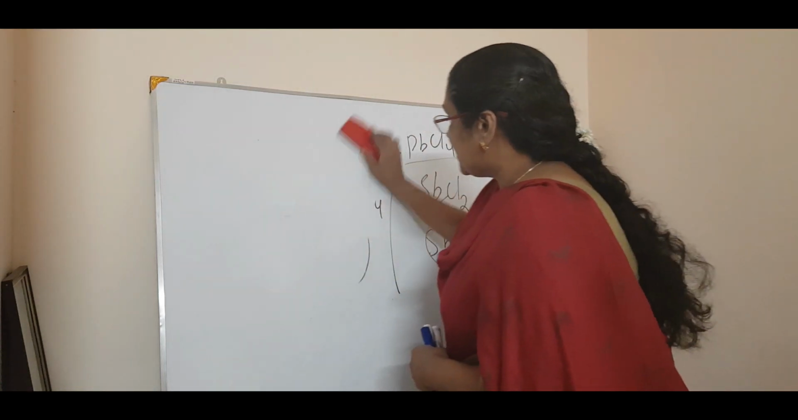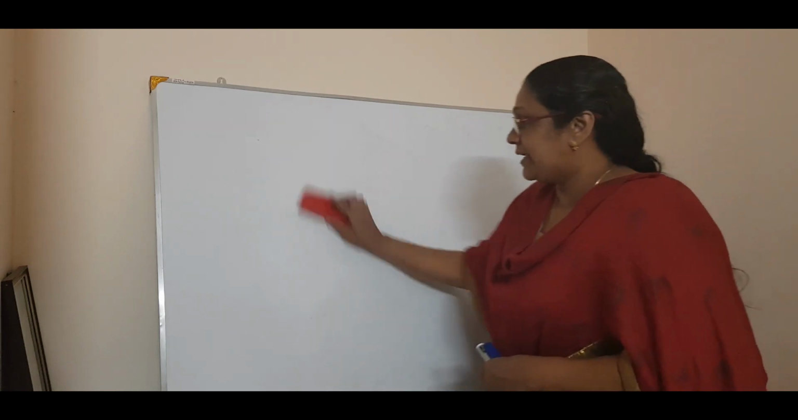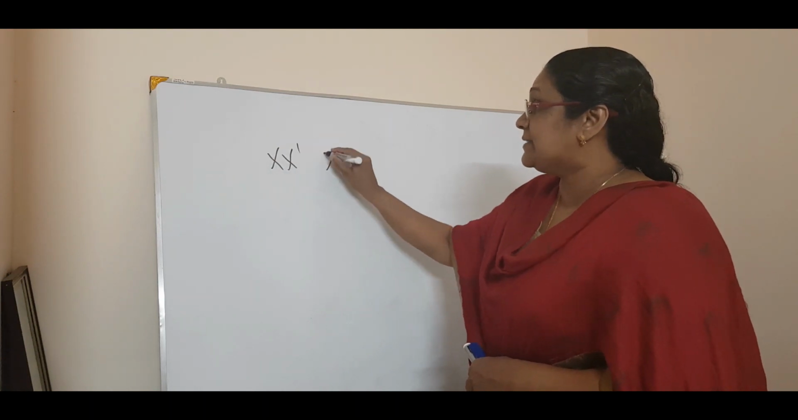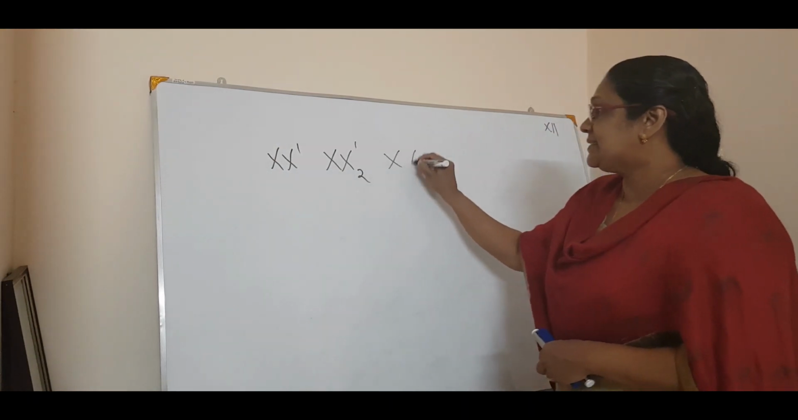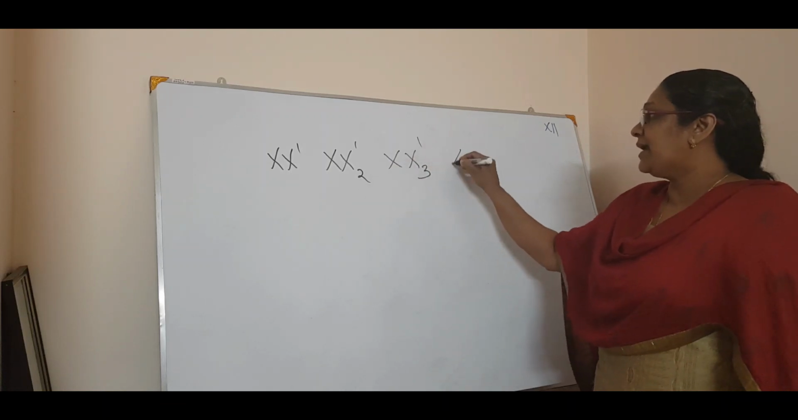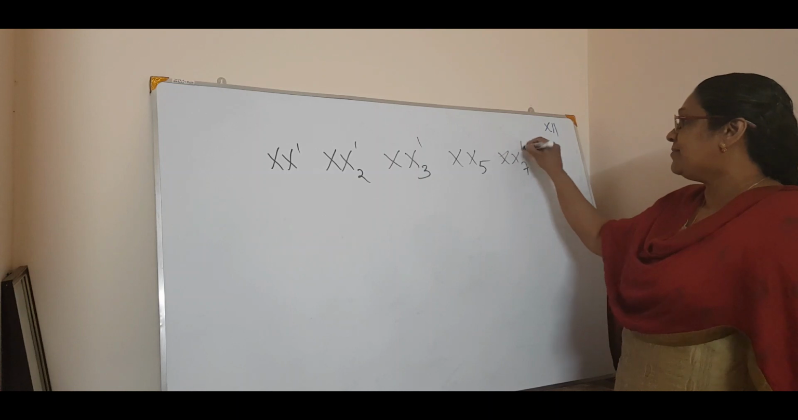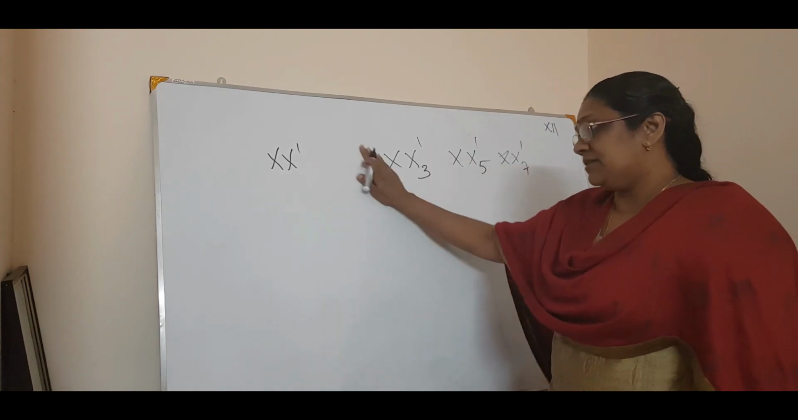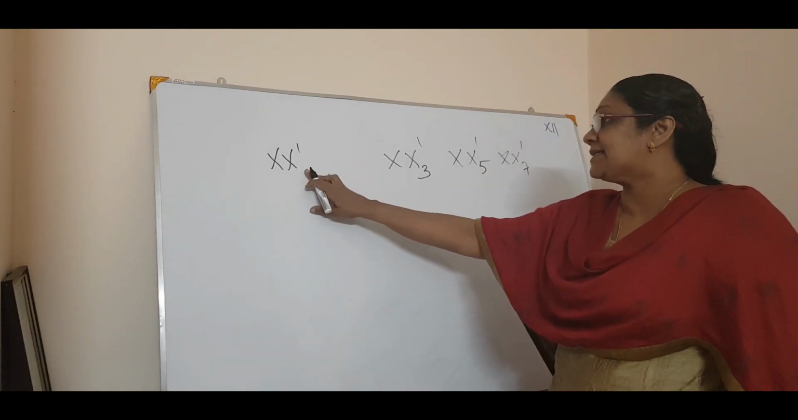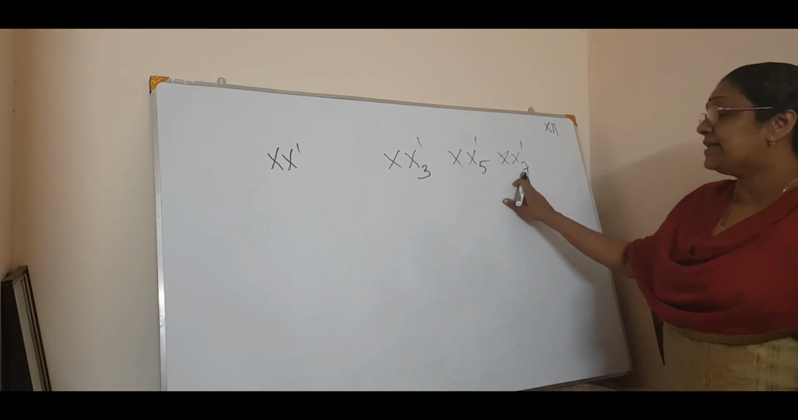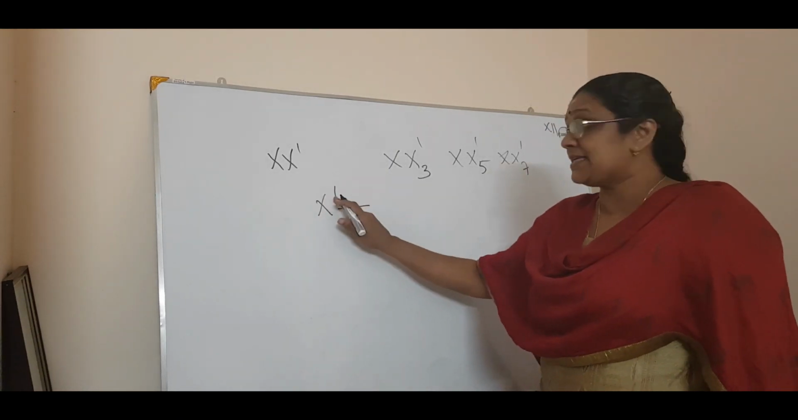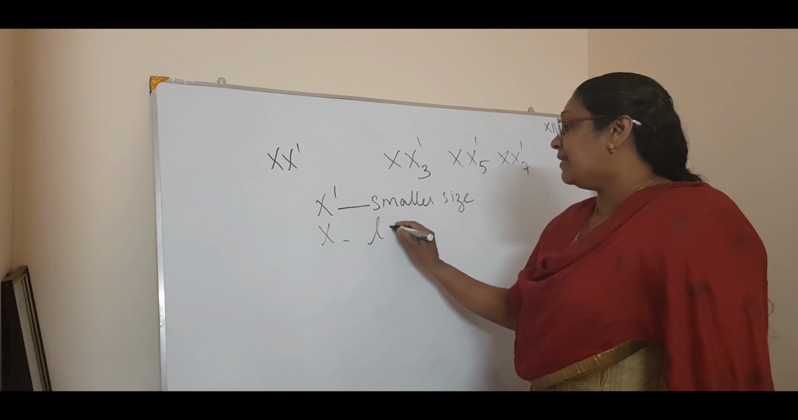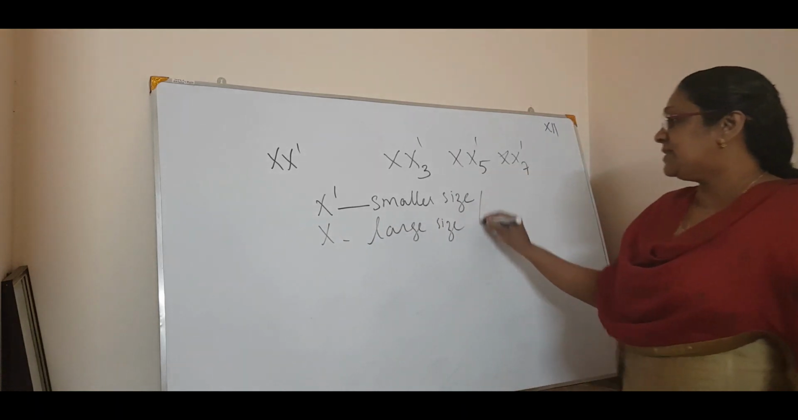And the last is reaction with halogen itself. Halogens can form four types of interhalogen compounds, that is XX', XX'3, XX'5 and XX'7. In these, X' is the halogen with smaller size, keep in mind, and X is the larger size halogen. So you have to keep this in mind.